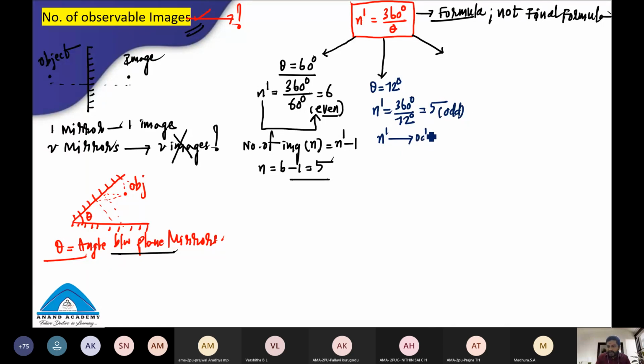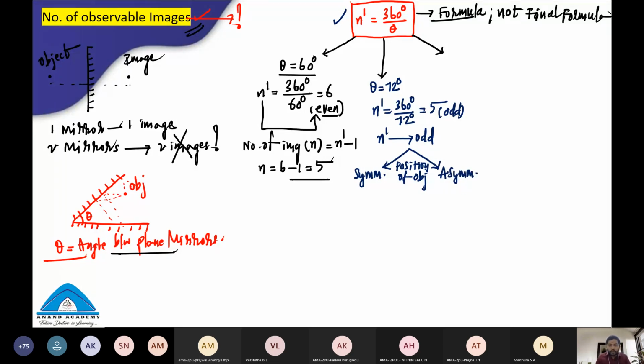When n dash is an odd number, you should check the position of the object. I'm strongly and confidently saying that this kind of analysis you will never get anywhere, students. If your n dash value is odd, you should check the position of the object. The position of the object can be symmetric or asymmetric.